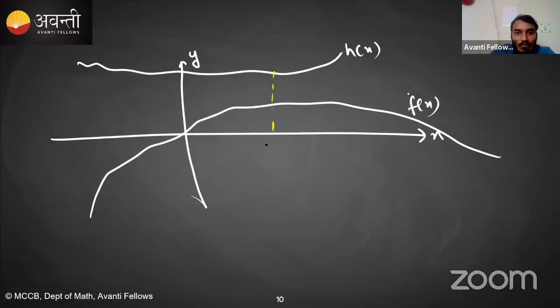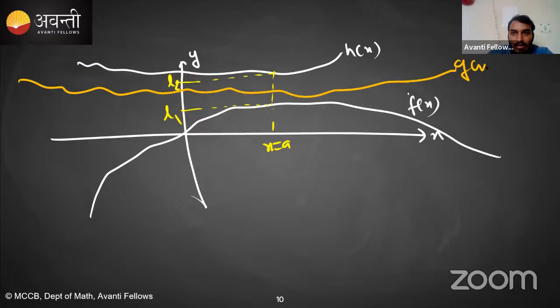And at x is equal to a, limit x tending toward a of f(x) is L1 and limit of h(x) is L2. And since my g(x) is always between f(x) and h(x), its limit can be anything between L1 and L2, right? As you can see, the limit of g(x) can be between L1 and L2.